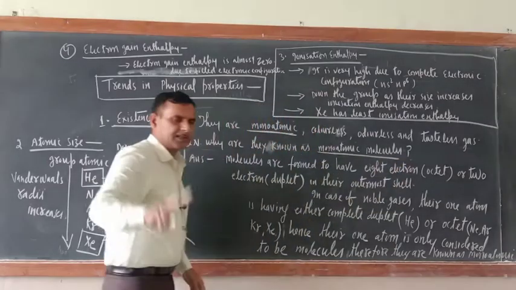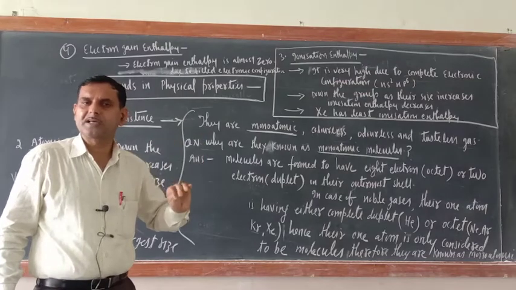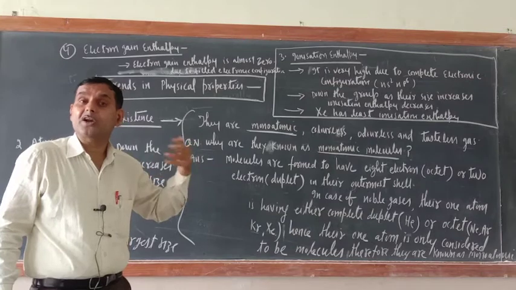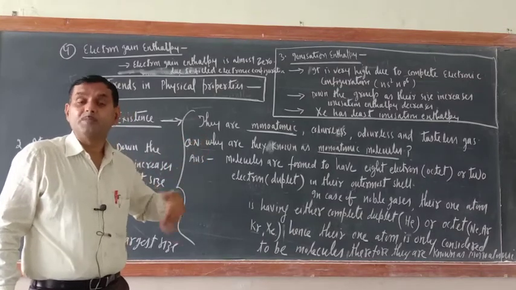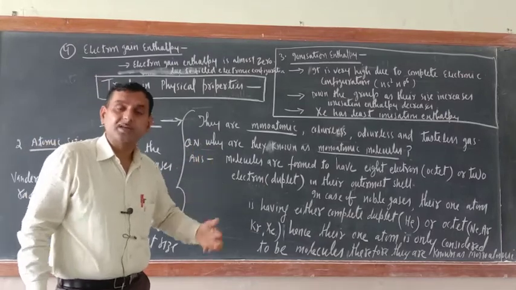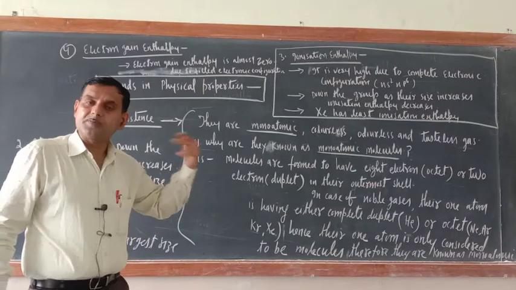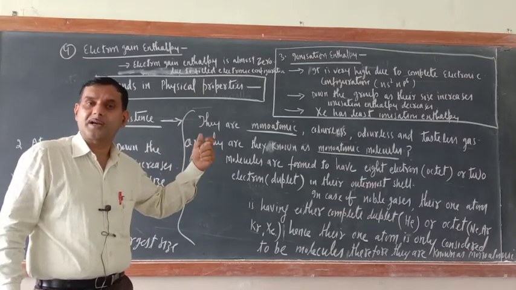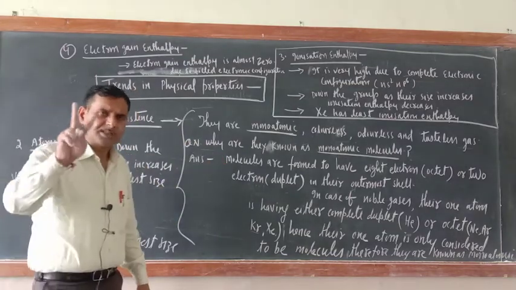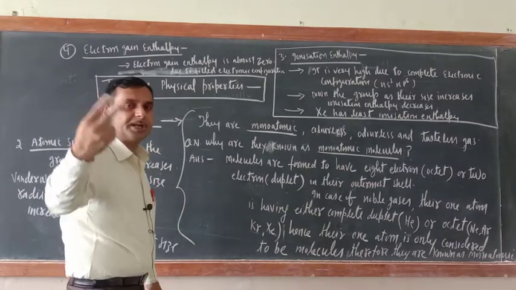Try to understand the rationale behind the formation of molecules. An element forms molecules so that its outer electronic configuration can be completed. They want to have 2 electrons or 8 electrons in their outermost shell, so that their electronic configuration gets completed. If they have 2 electrons, that is known as a duplet. If they have 8 electrons, that is known as an octet. This is the rationale behind the chemical combination of any element.